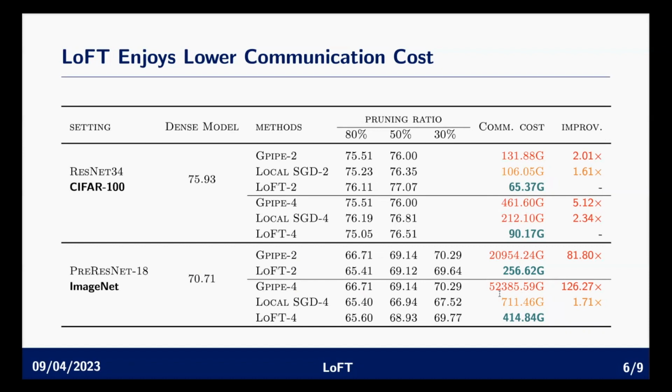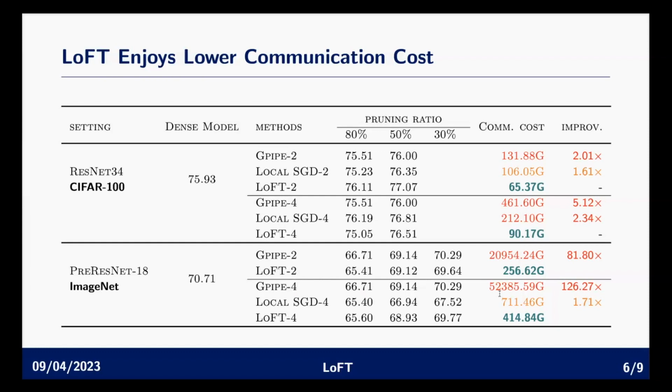We compare our method with both the GPipe method, which is a popular model parallel training method, and local SGD, which is a popular data parallel training algorithm. We consider pruning ratios of 80%, 50%, and 30%. We'll compare the accuracy with two methods as well as the communication cost of these two algorithms.